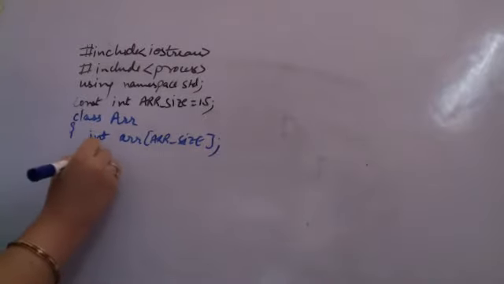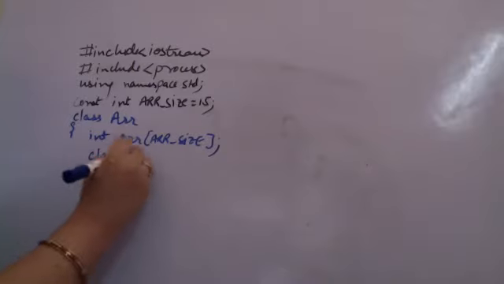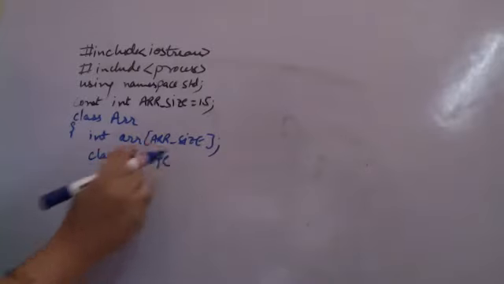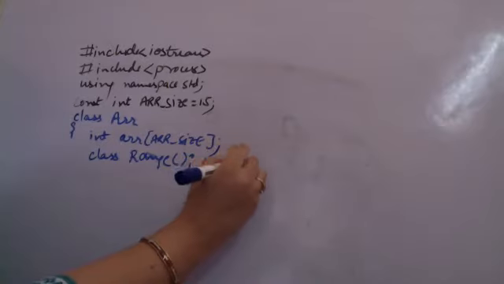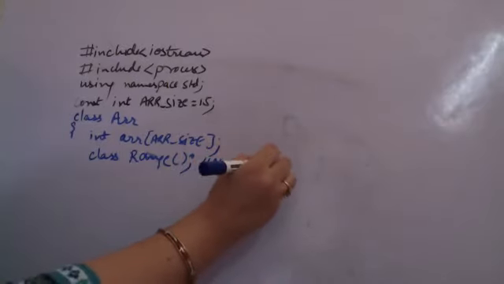I'm also creating an abstract class, range. Abstract class range is only used for throwing the exception. It does not have any body. Please remember, I'm not defining or doing anything with the class. This is only an abstract class that I'm creating here.